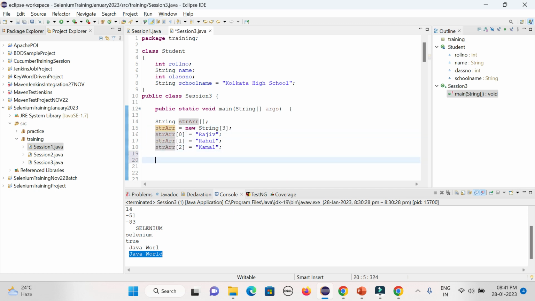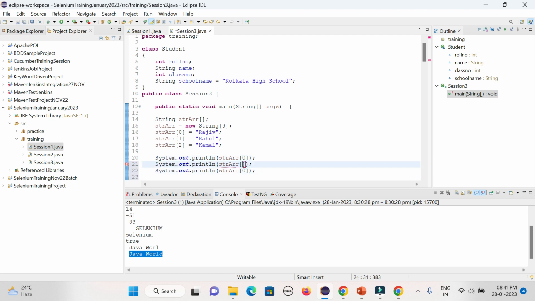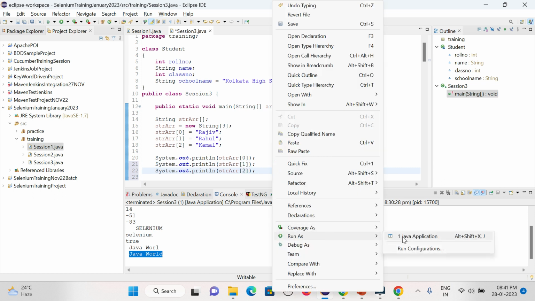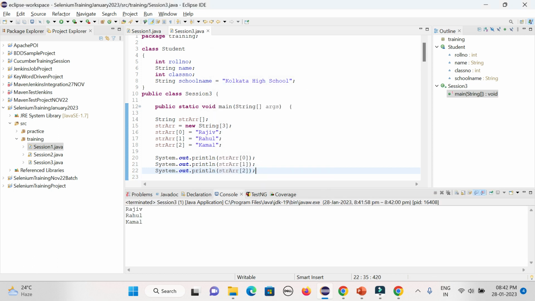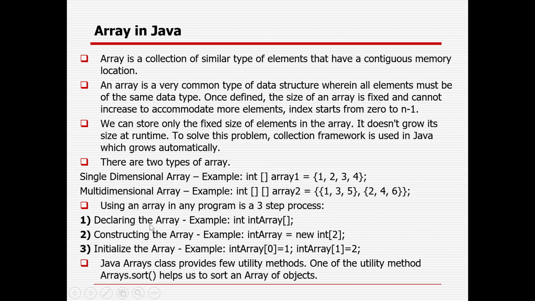Now if you want to print it out, maybe you can use it at any point of time based on your requirement. Suppose how can you print it out? So again you need to give it the same way here. That is the way you can deal with the array. It is for single dimension. Multiple, two dimension I'll show with a different type called integer, and I can operate with different operations also. So let's see here. You could see the value is coming here. So this is the one way, the first three-step process we can go.